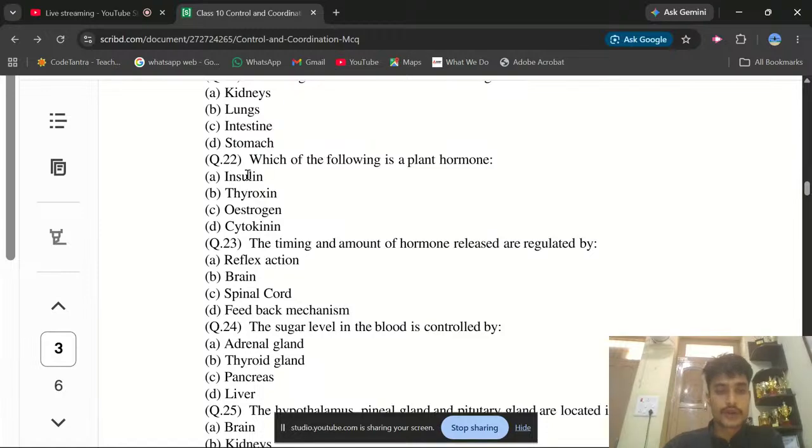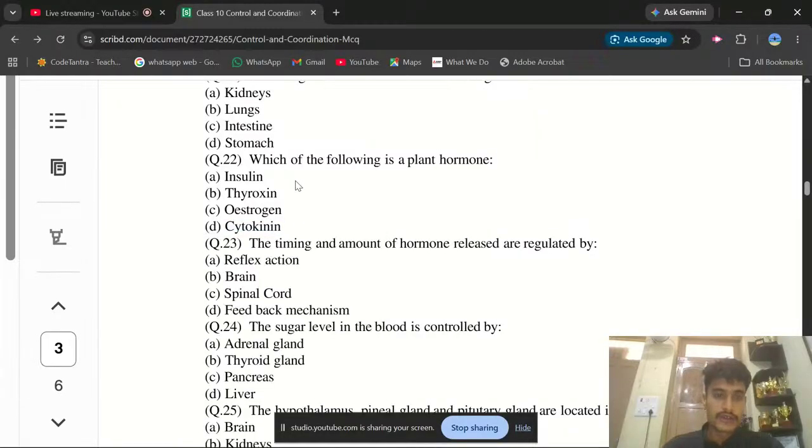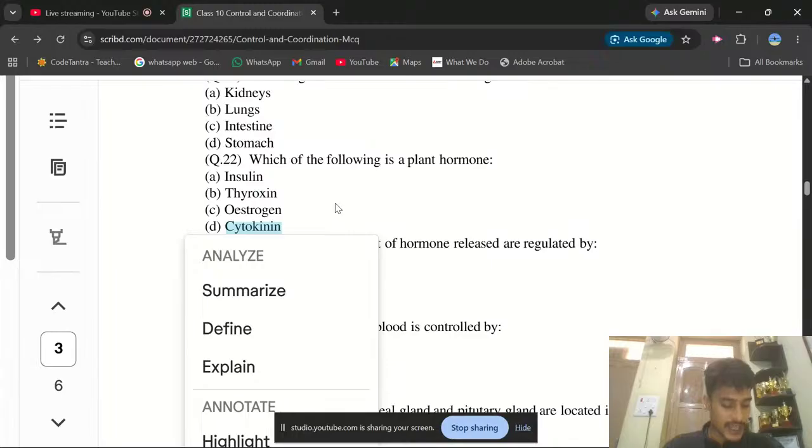So what will be the answer? Plant hormones. Insulin is produced from the pancreas, thyroxine is again produced in human beings, and estrogen is produced in the female from the ovary. And cytokinin basically helps in the breakdown of seed dormancy in the plant. So what will be the correct answer? The correct answer is cytokinin. We are looking at each answer one by one here.